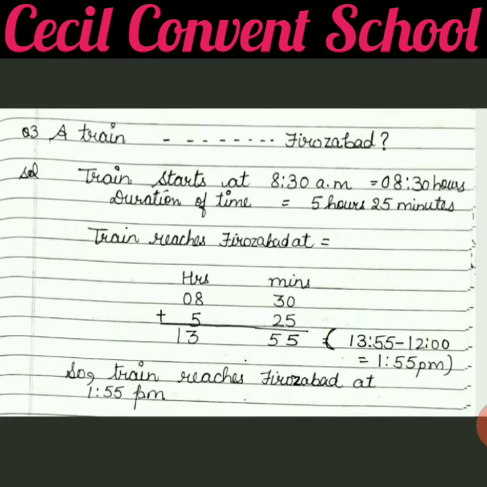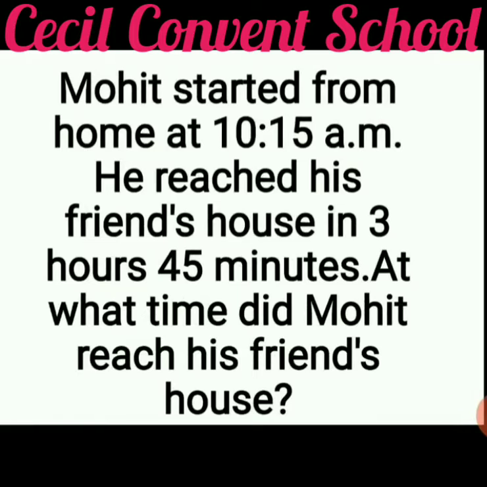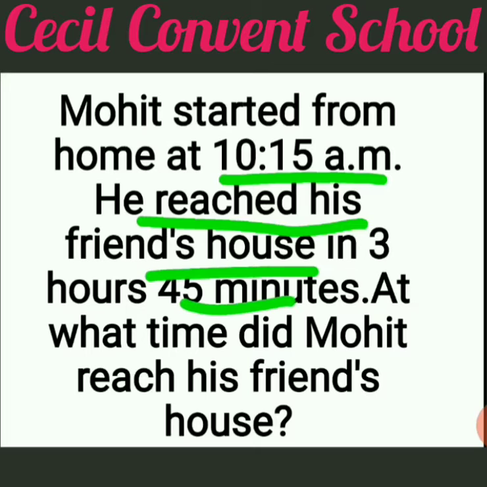Clear, students? Now we do question number 4. Question number 4 is: Mohit started from home at 10:15 am. That means when he started, Mohit started from home at 10:15 am. It is the first line. And he reaches his friend's house in 3 hours 45 minutes. What is given here? This is the duration of time, because when hours are given, definitely that will be a duration of time. And they ask at what time he reaches his friend's house. So in this case also you have to plus, as we have done in the first question.